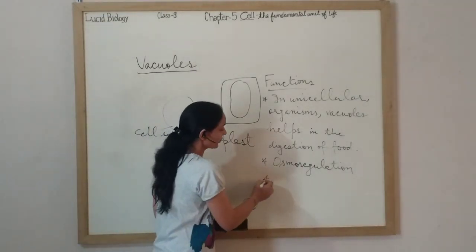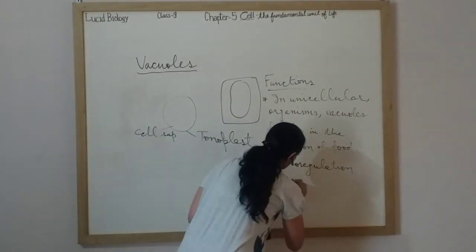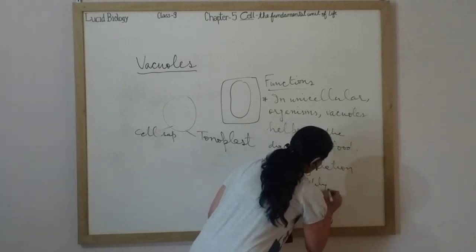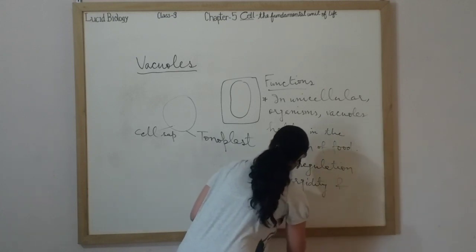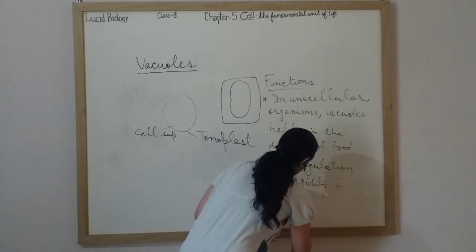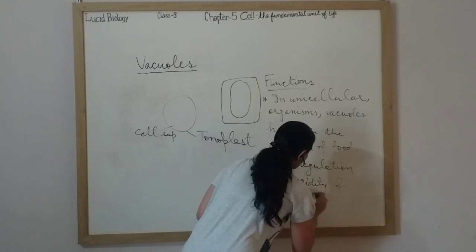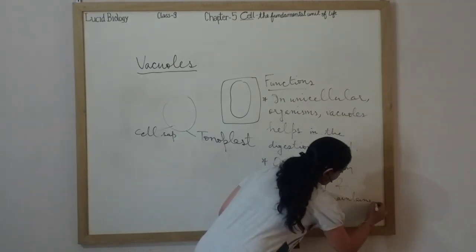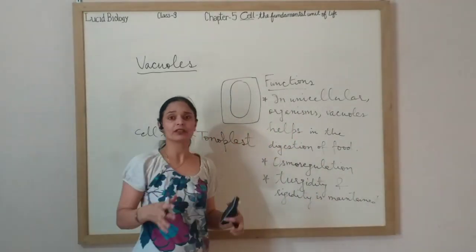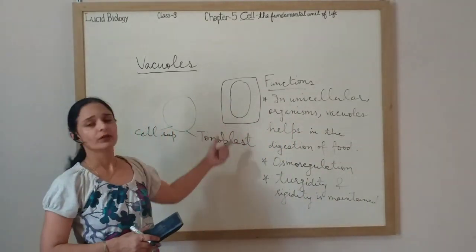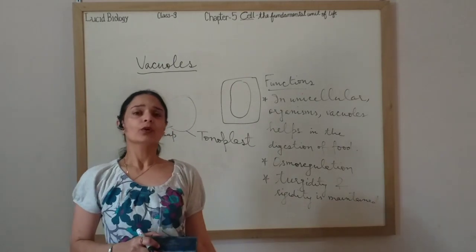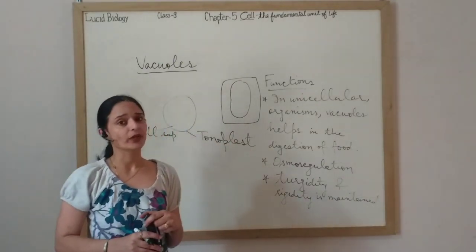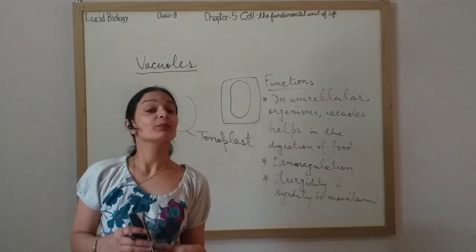Next, it provides rigidity and turgidity to the cell. It maintains the shape of the cell. Turgidity and rigidity are maintained. It gives proper shape to the cell, it keeps it intact. It is because of the vacuole. So apart from this, it is a storage site of important substances like amino acids, proteins, fats, some minerals, some pigments.